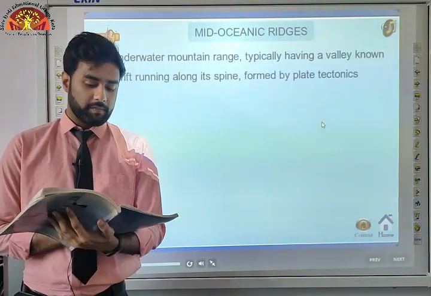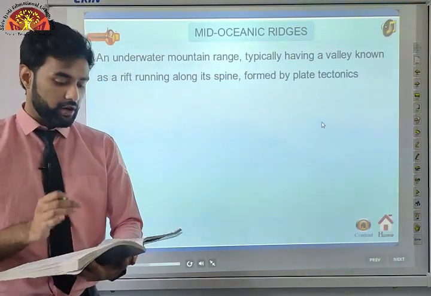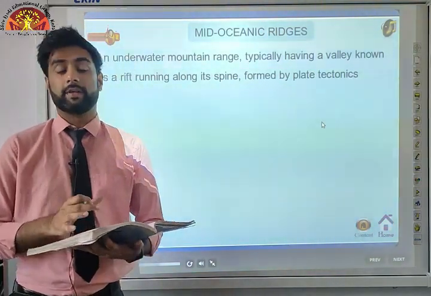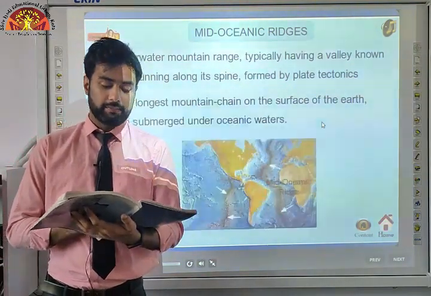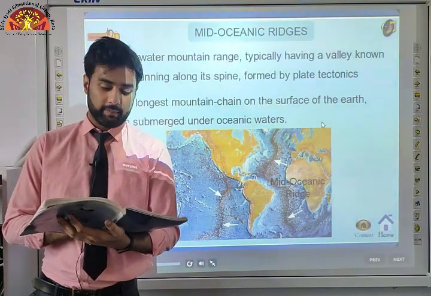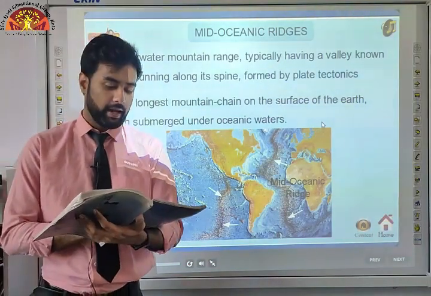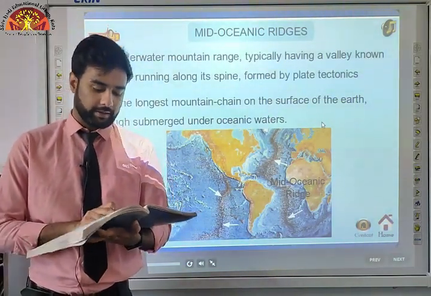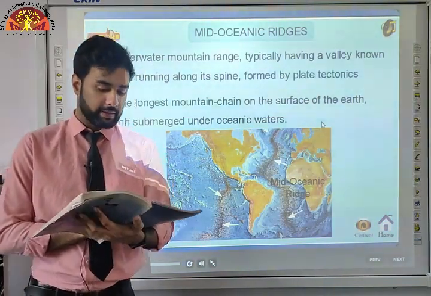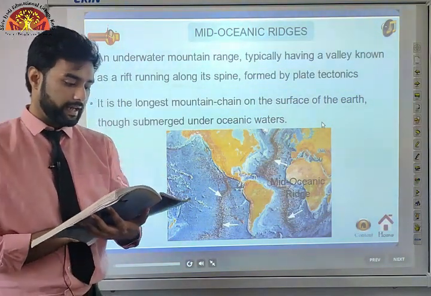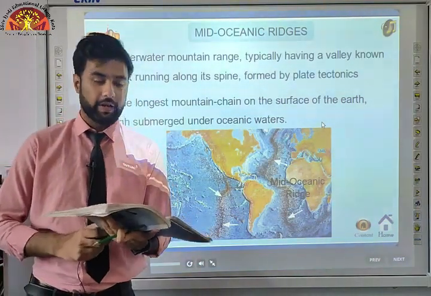Mid-oceanic ridges form an interconnected chain of mountain system within the ocean. Underline this: the mid-oceanic ridges form an interconnected chain of mountain system. There are mountain ranges as well as active volcanoes inside our ocean. It is the longest mountain chain on the surface of the earth, though submerged under the oceanic water. It is characterized by a central rift system at the crest, a fractured plateau, and flank zone all along its length. The rift system at the crest of the zone has intensive volcanic activity, and this particular area is famous for its huge volcanic activity.